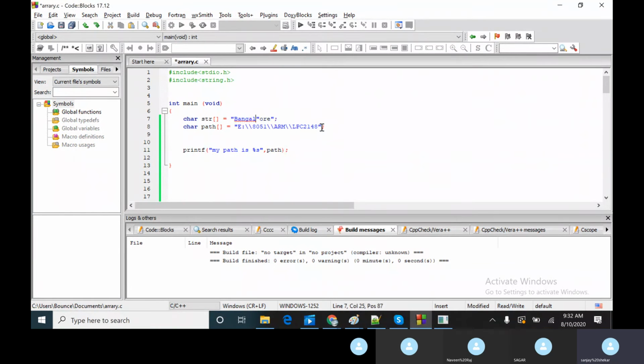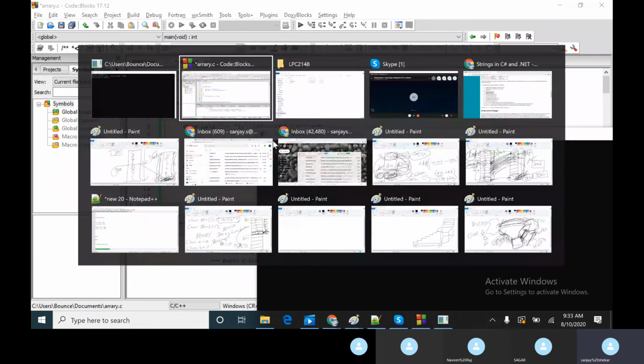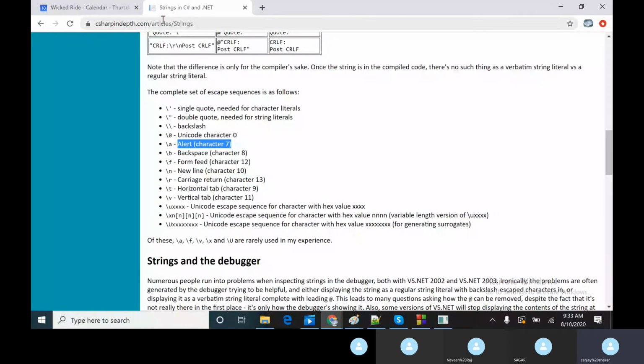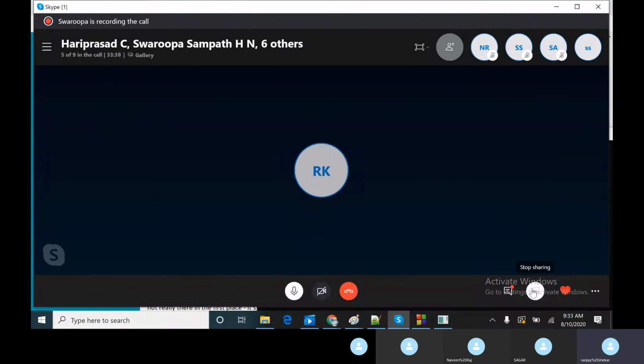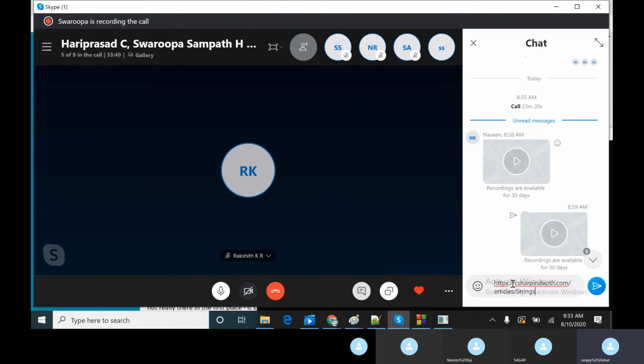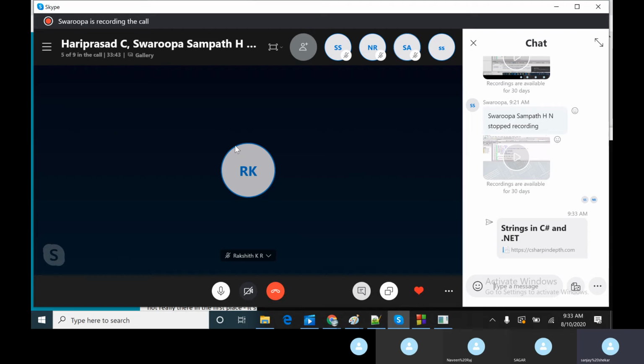So couple of things again I repeat. Slash is considered as an escape sequence, after which whatever character comes, it tries to see if it can decode it as a command. So commands are something like slash n, then you have slash t, then you have slash a. I want you guys to try all the backslashes and try to understand what each backslash does. I'll give you this as a link. Just try to write some program and see what each escape, what each command is doing for us.